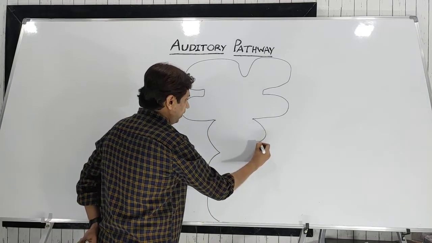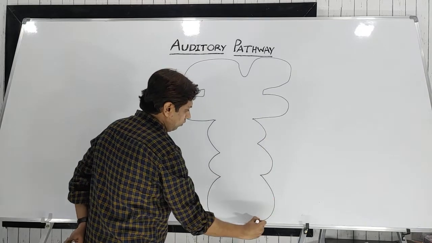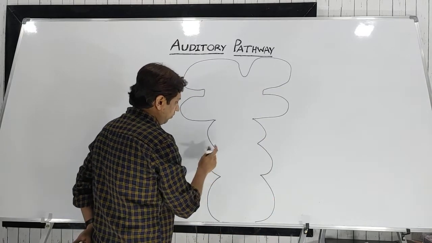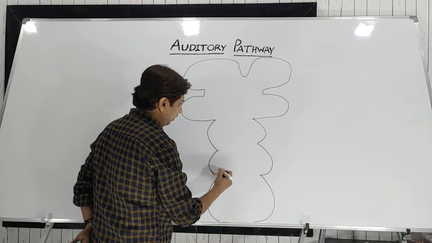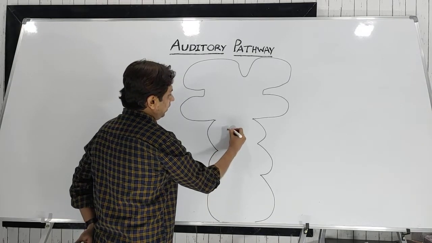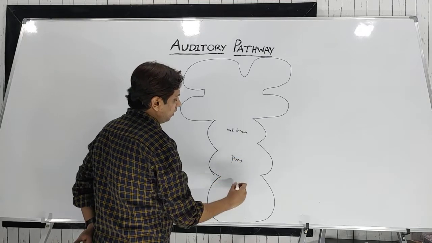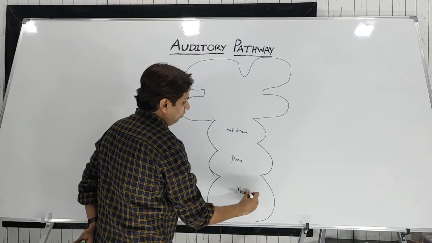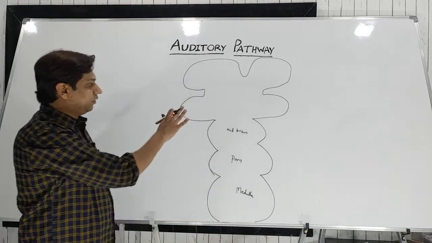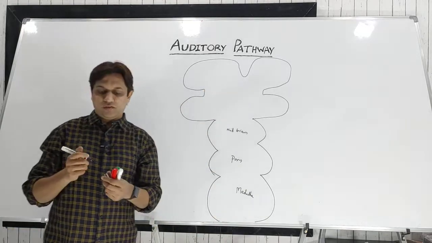So consider this as midbrain, pons and medulla, and below the medulla there will be the spinal cord. So this is the upper part of the CNS.